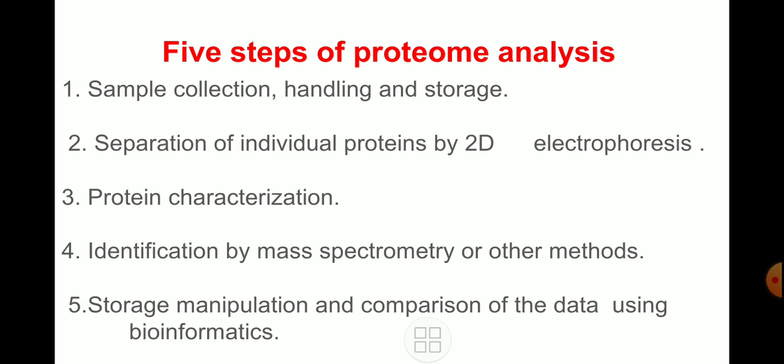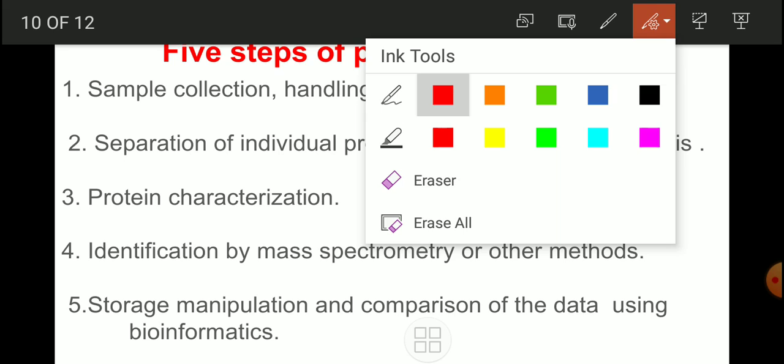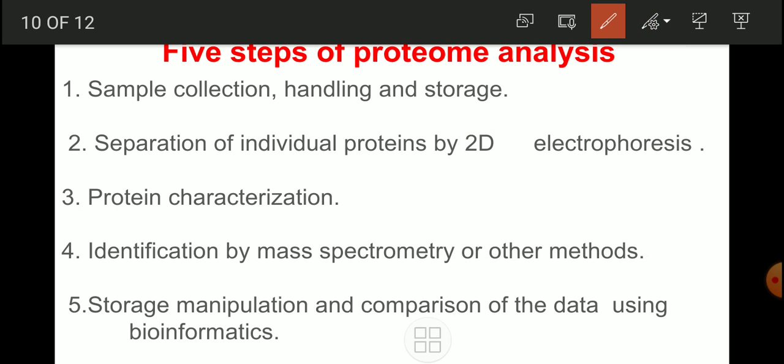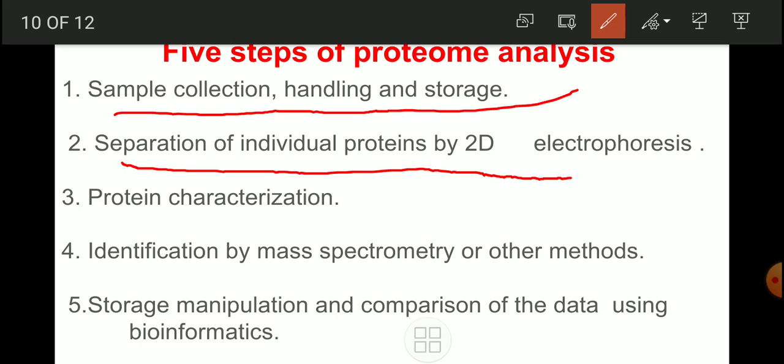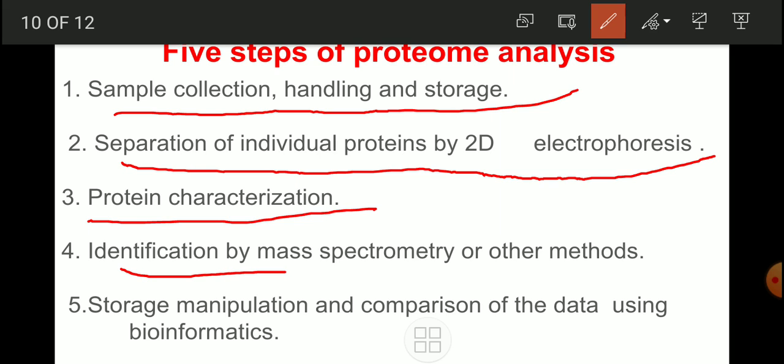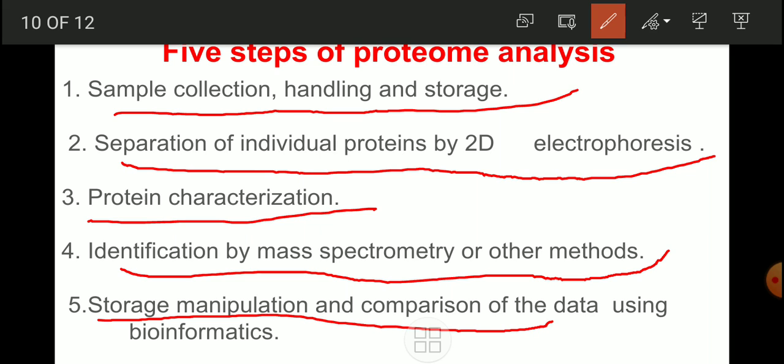Now, proteome analysis consists of actually 5 steps. Sample collection, handling and storage, most important. Separation of individual proteins by two-dimensional electrophoresis. Protein characterization, identification by mass spectrometry or other methods, and storage, manipulation and comparison of the data using bioinformatics. My friends, very simple steps are there. I have to say that there are few steps.